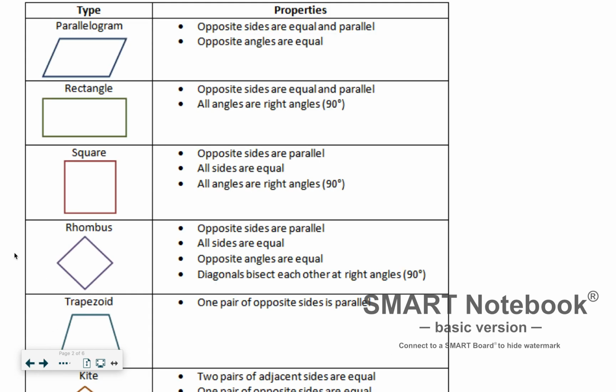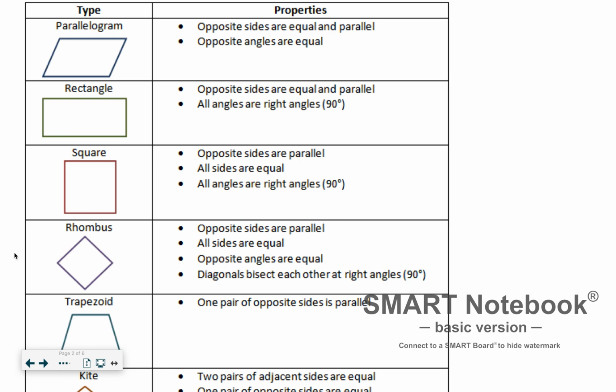Okay, let's take a look. Here are the different types of quadrilaterals. We have a parallelogram at the top, and a parallelogram has opposite sides that are equal and parallel, and they have opposite angles that are equal.